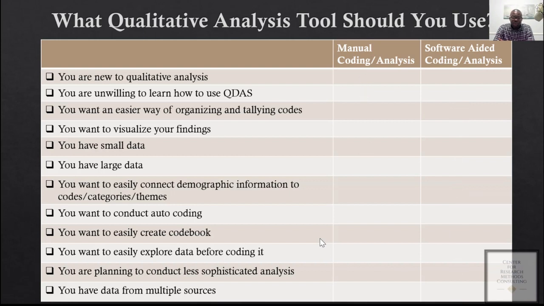And also, if you are not willing to learn about software, then you can go ahead and use manual coding tools. If you want a system or a software, so if you want an easier way to organize your codes and tally the codes, then I'll recommend that you use a software.